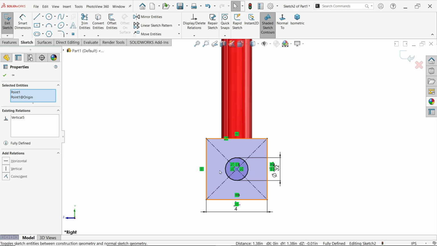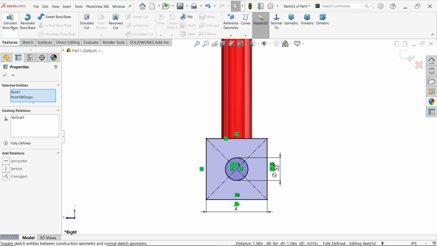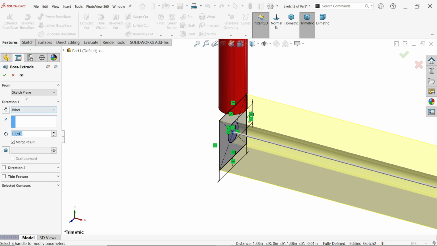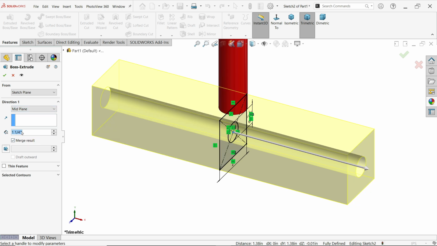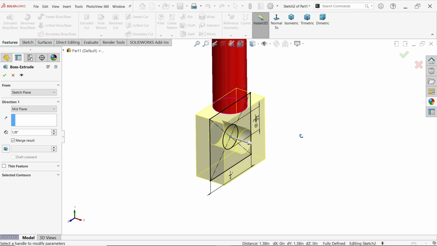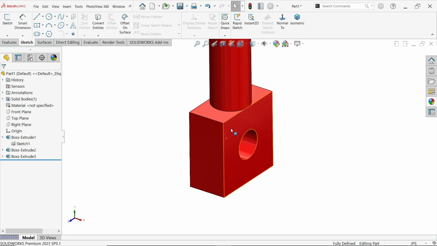Look, it seems a fully defined sketch. Extruded boss base feature. Now start condition we will keep same, end condition we will keep mid plane, and the thickness is 1/8 inch. Now just look, say OK.